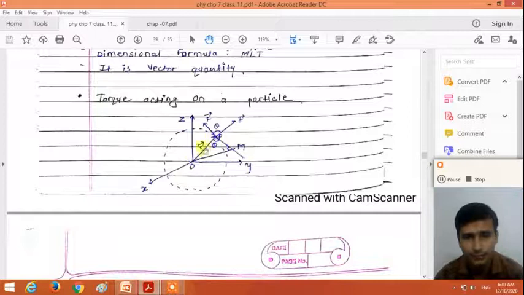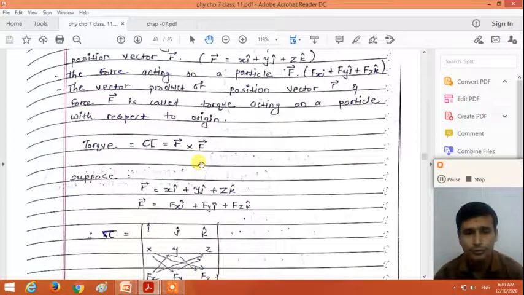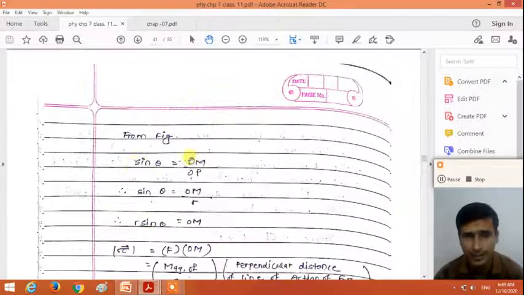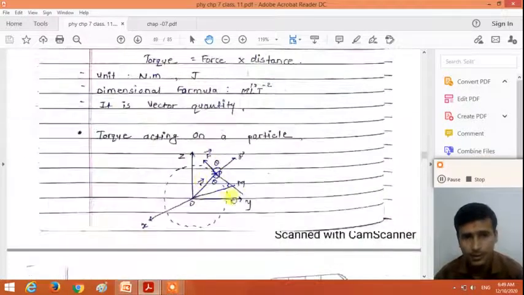If you take this triangle OPM, theta is here. If you calculate the sine of this angle, sine theta is opposite divided by hypotenuse. The opposite is OM and the hypotenuse is r. So from this figure, sine theta is equal to OM divided by OP, which is OM divided by r. So r sine theta is equal to OM. From this figure, OM is r sine theta.